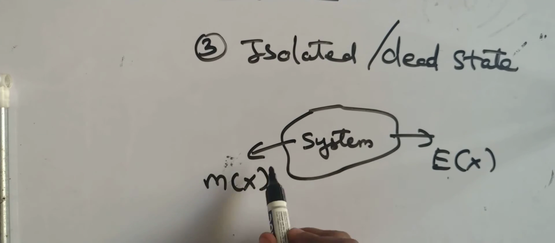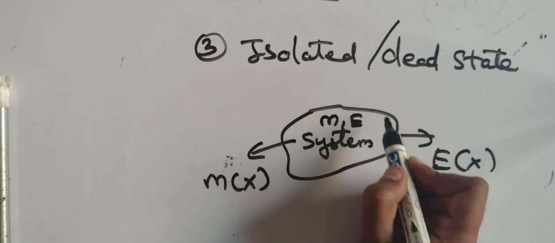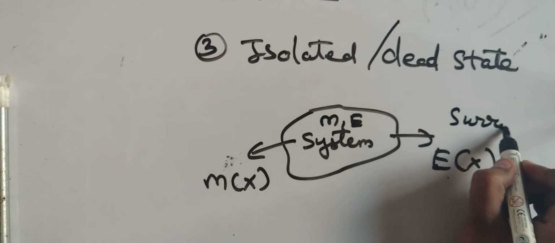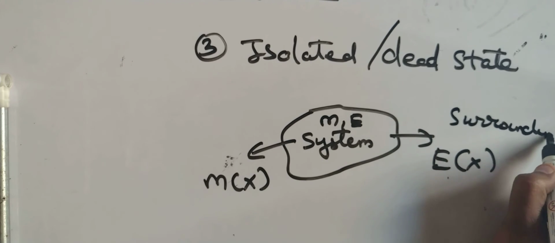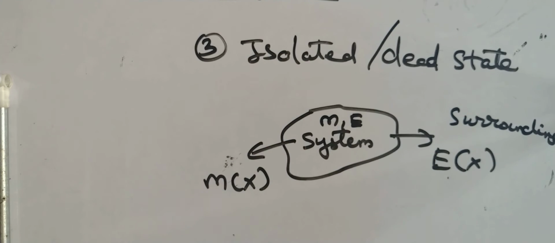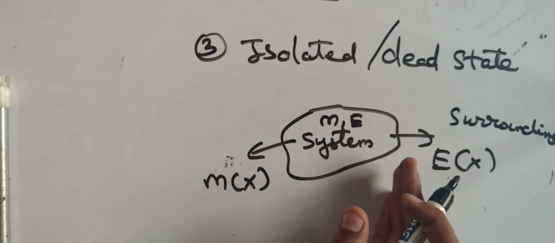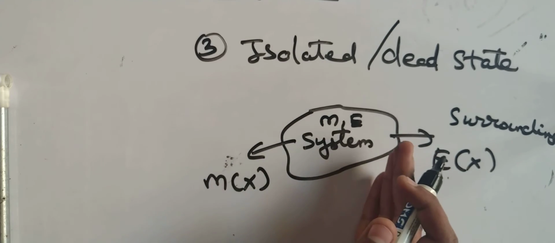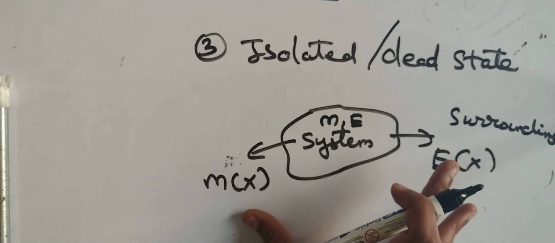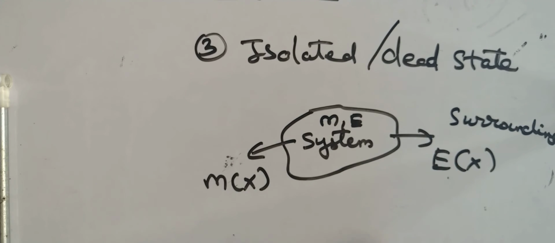Energy and mass both are contained within the boundaries of the system. Mass and energy both cannot cross the boundaries of the system and go towards the surroundings. The system is totally isolated from the surroundings, which means there is no interaction of mass and no interaction of energy.